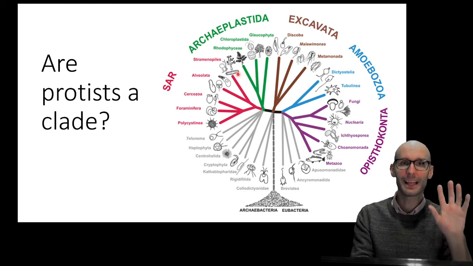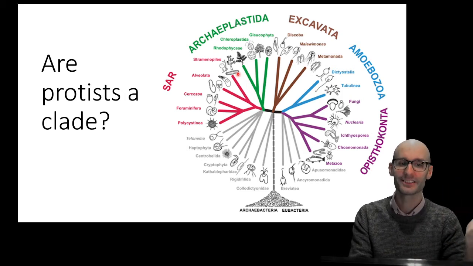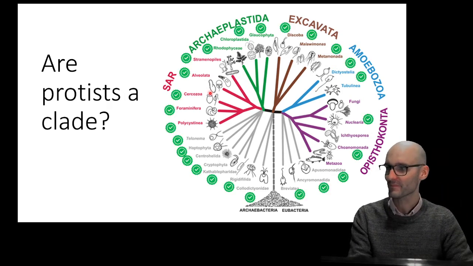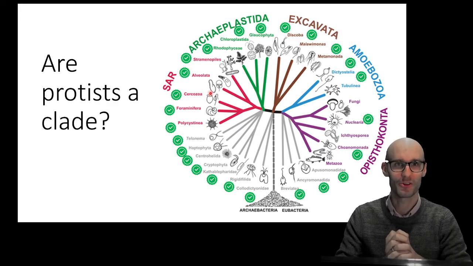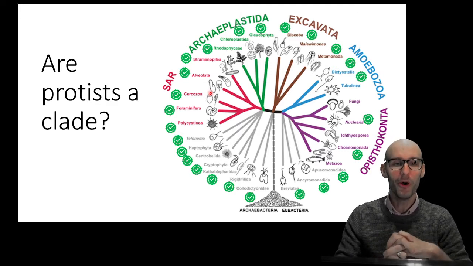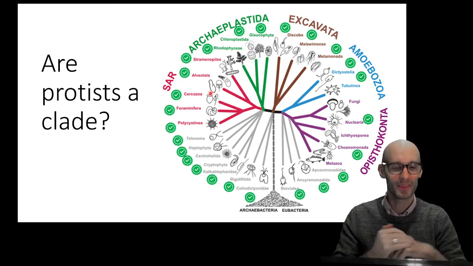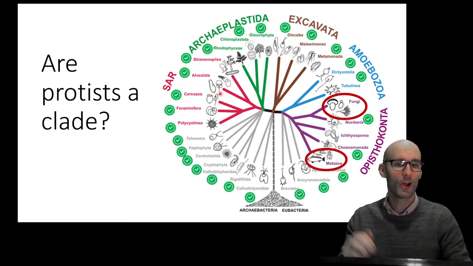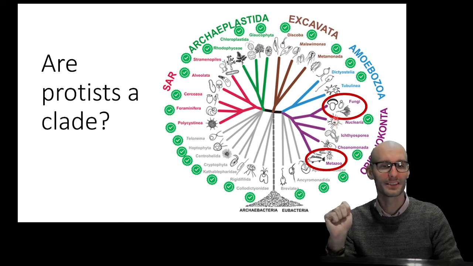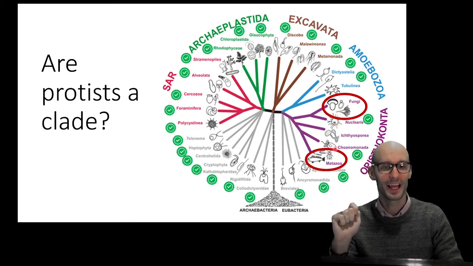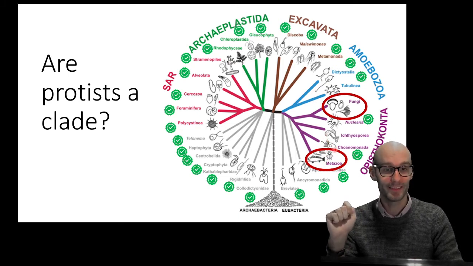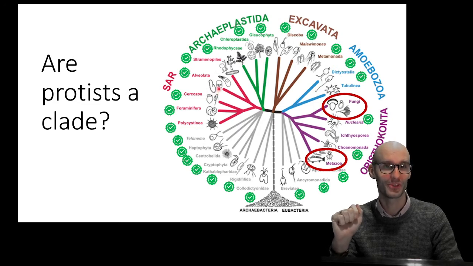Now let's label the protists on this tree of life. Everything with a tick is a protist, right? So virtually everything here is a protist. Now, the problem with this is we've got fungi here. So some protists are more closely related to fungi than they are to other protists. Some protists, this protist here, would be more closely related to humans than it would be to a protist over on this side of the tree right here.